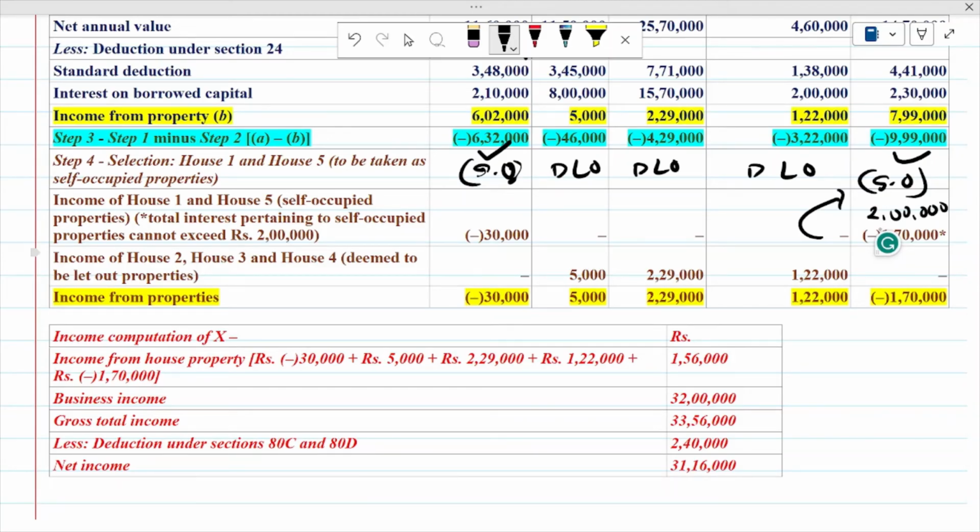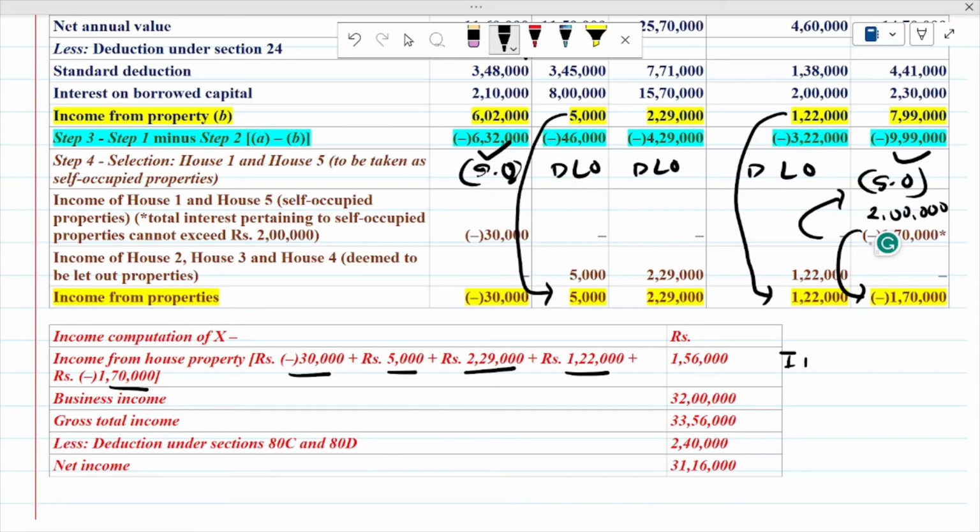So that is why in house number 1, what is the income? Minus 30,000. In house number 2, this 5,000 will be considered as income. House number 3, 2 lakh 29,000. House number 4, 1 lakh 22,000. House number 5, minus 1 lakh 70,000. Now make the total of all the incomes. Income from house property: minus 30,000, 5,000, 2 lakh 29,000, 1 lakh 22,000 and minus 1 lakh 70,000. If you do plus minus, you will get 1 lakh 56,000.